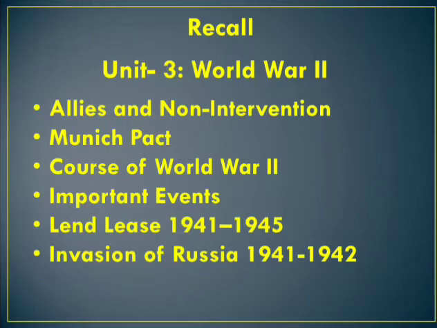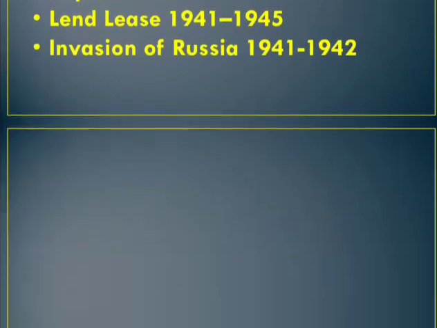Then the outbreak of the Second World War. How did the Second World War start? Britain and France declared war on Germany in the year 1939. Then we discussed important events: Dunkirk, Battle of Britain, Lend-Lease Program 1941 to 1945, Invasion of Russia 1941 to 1942. Today I will continue the course of World War II.